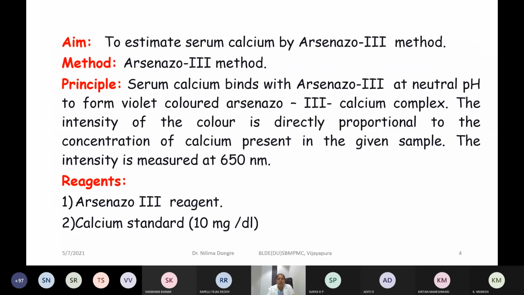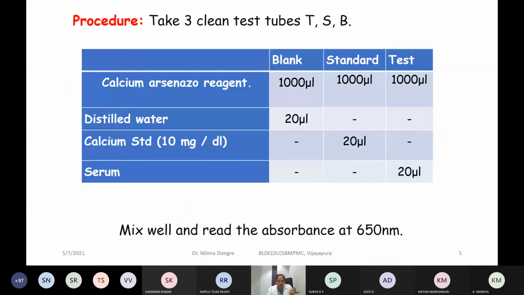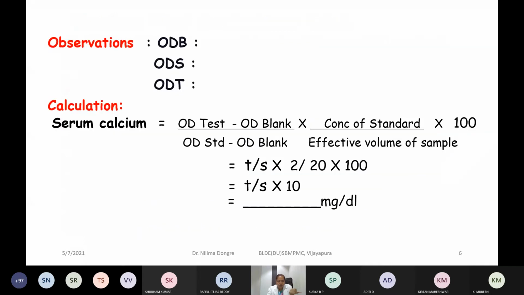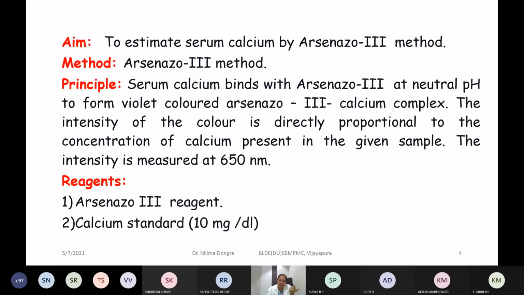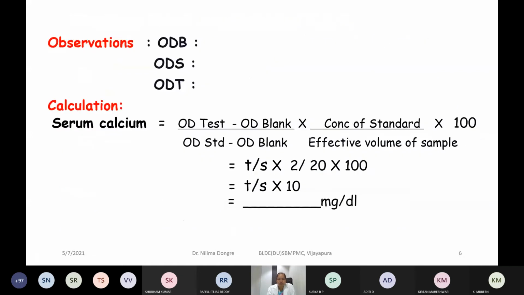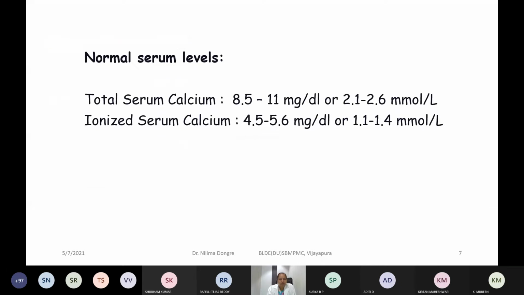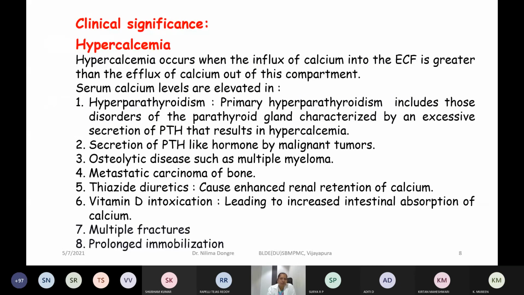Next is the aim of the experiment, name of the method, principle, reagents, procedure, and if there is a specific sample collection method, you add it immediately after the methodology. Depending on the procedures, we will tell you about those points also. Next, observation, calculation, normal levels, then you write about the clinical significance.